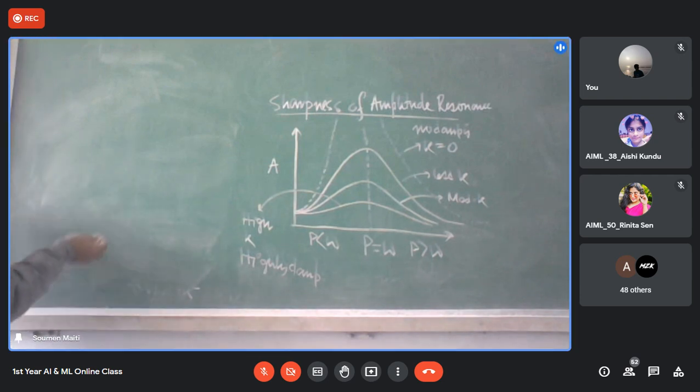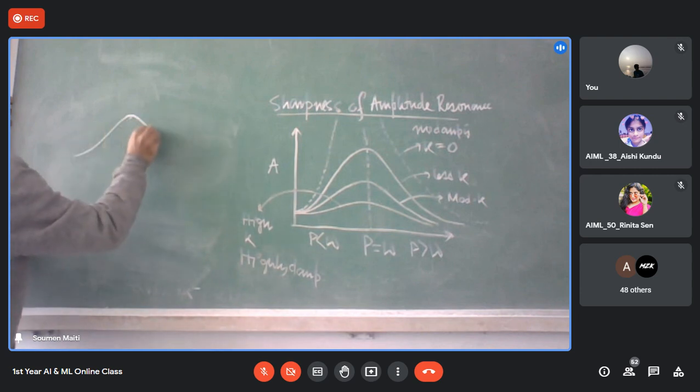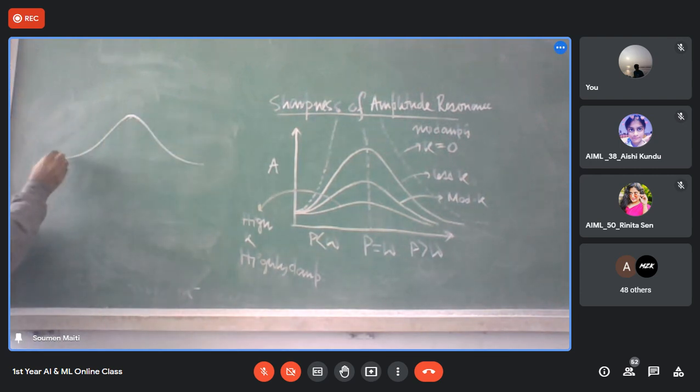Suppose this is one curve. Suppose this is my one curve. Okay. And there is another curve.